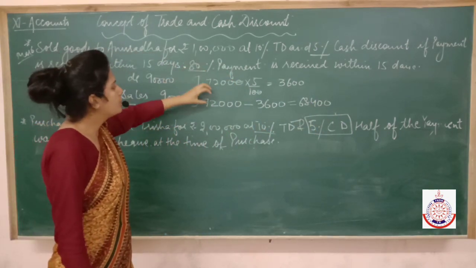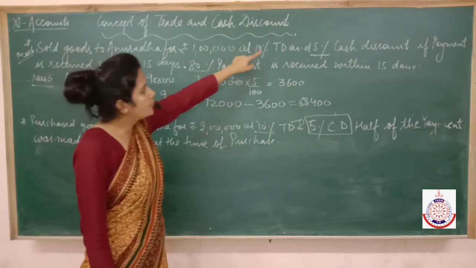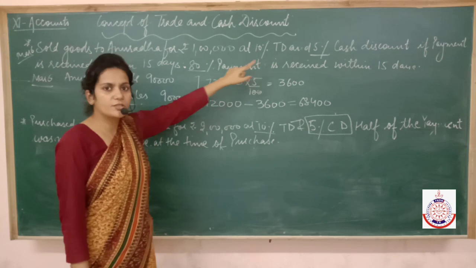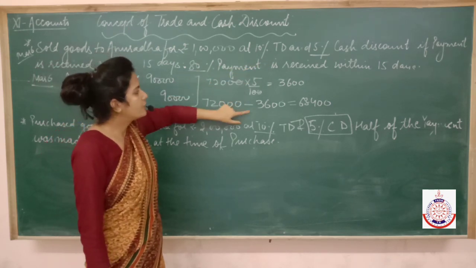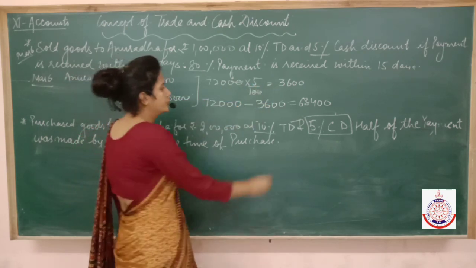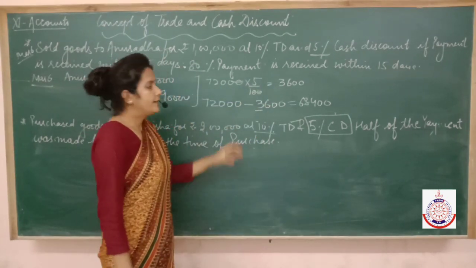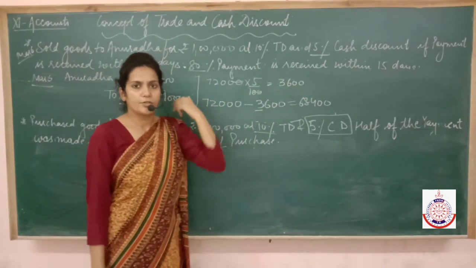Anuradha was ready to make payment of rupees 72,000 to us, but as per our terms and conditions, if anyone makes a cash payment within 15 days, we have to give additional 5% discount to that person. So we gave discount of 3,600 to Anuradha, and in reality Anuradha only paid rupees 68,400 to us.